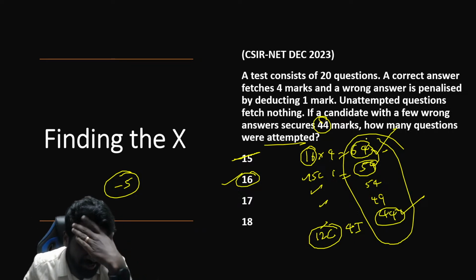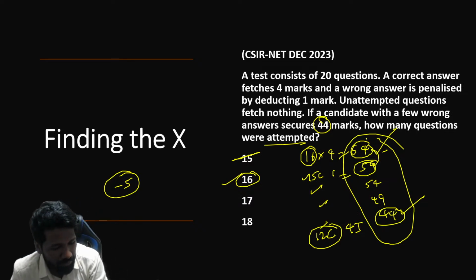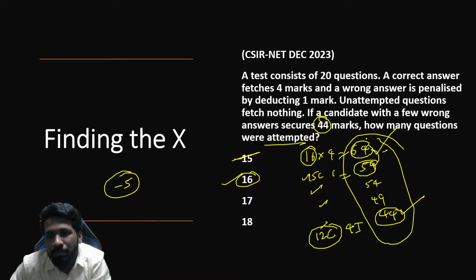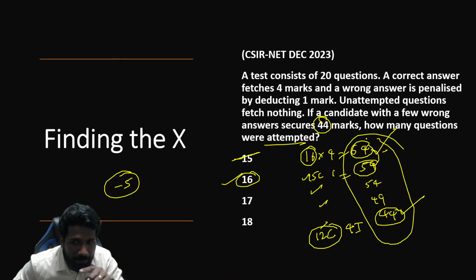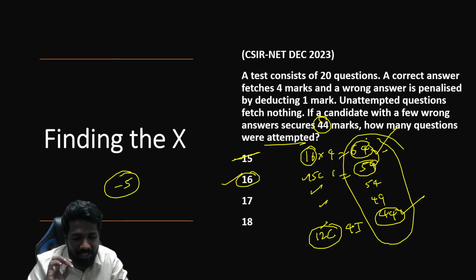This is a time consuming question anyway, but hope all of you understood it. Did you understand? This is the toughest version of this exam mark type question. This type of question was asked in CSIR 3 times already. Even in 2023, the simple version also came in the second paper. This is the complicated version of it, with 3 variables. If it is a 2 variable question, it is easy, you can use the iteration technique.